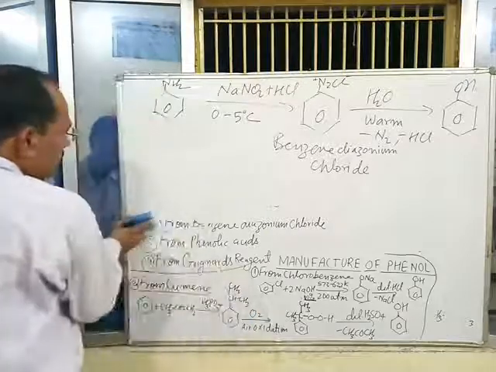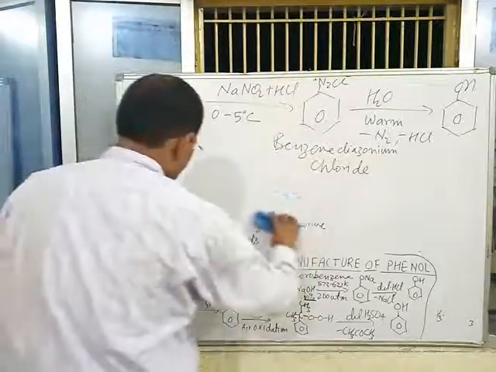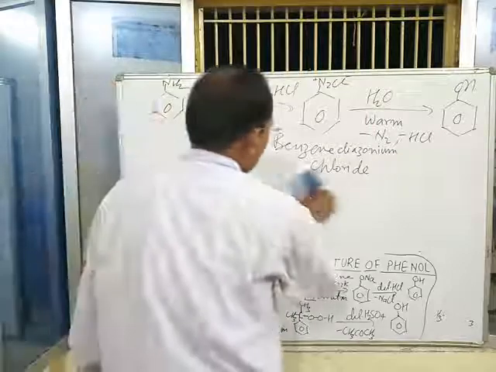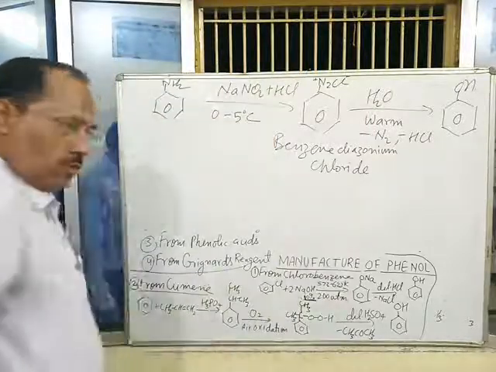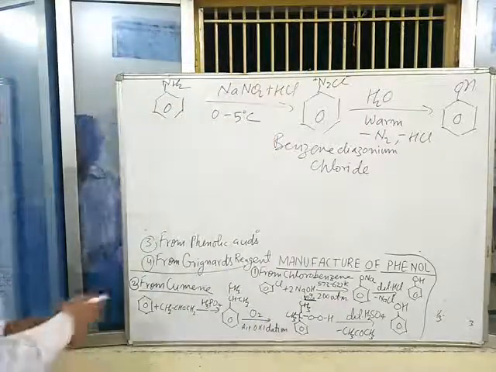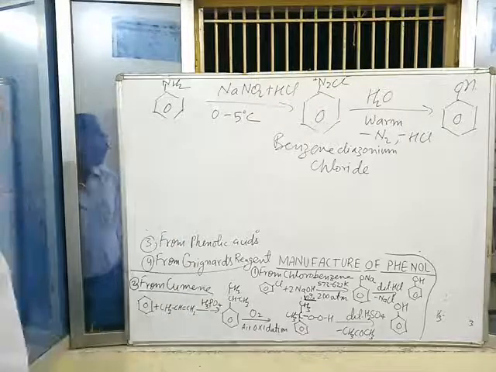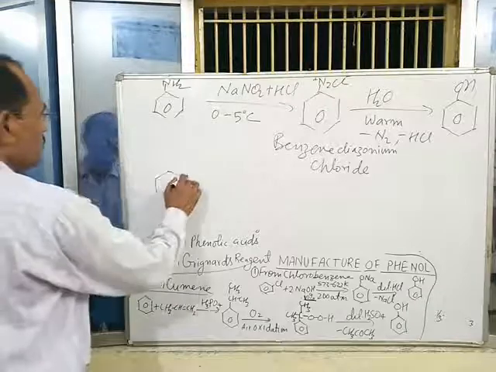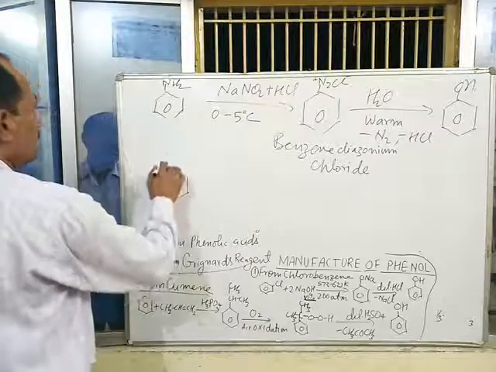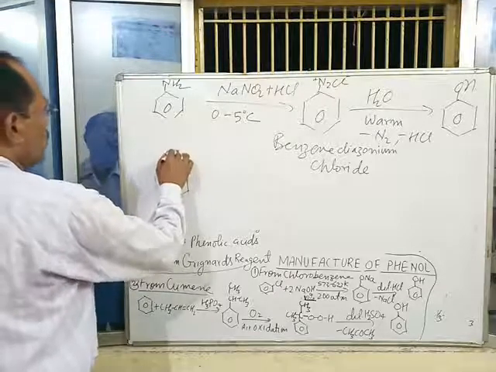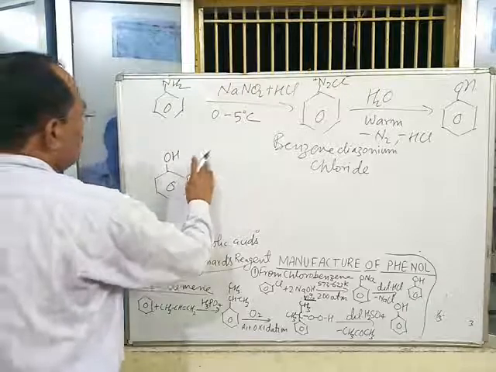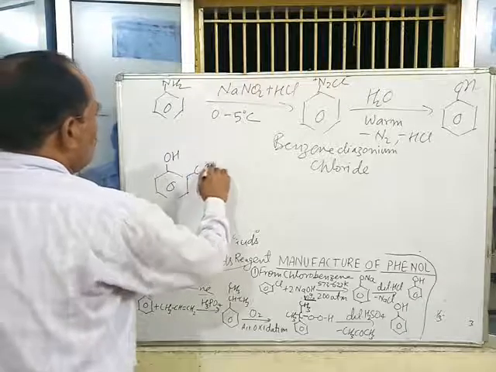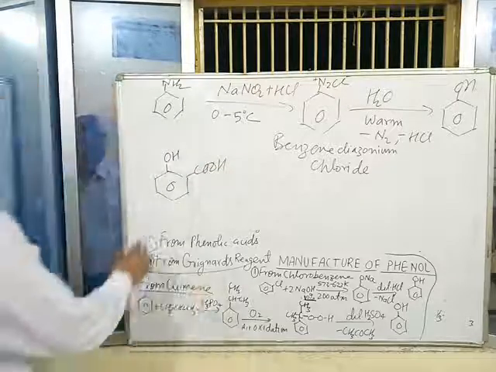Third one, phenol from phenolic acids. Phenolic acids means acids like salicylic acid. Salicylic acid is a phenolic acid, with OH and COOH groups on the benzene ring.